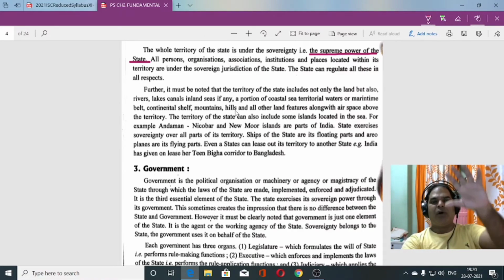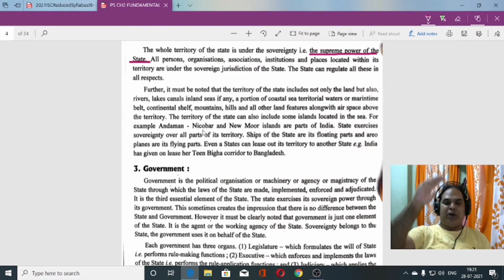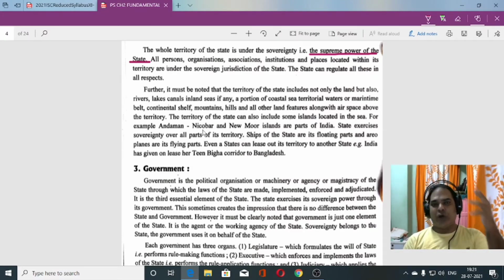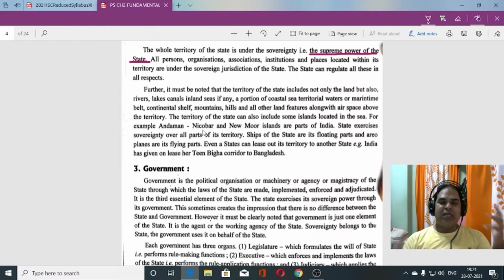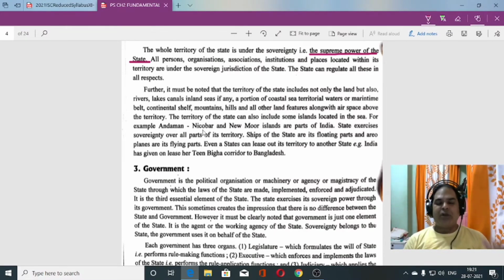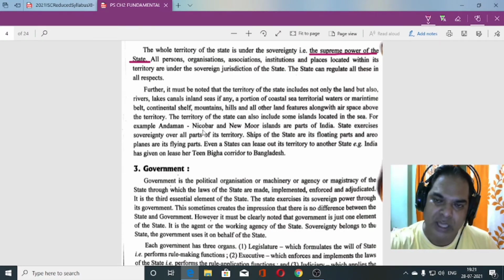Even the Andaman and Nicobar Islands are territory. We won't allow any other country to fly planes over our sky. That is not permitted. That is my territory. Would you allow anybody to dry their clothes on your terrace? No, they have to take our permission, because the air space also belongs to you. The entire space within the territory of the country belongs to us.